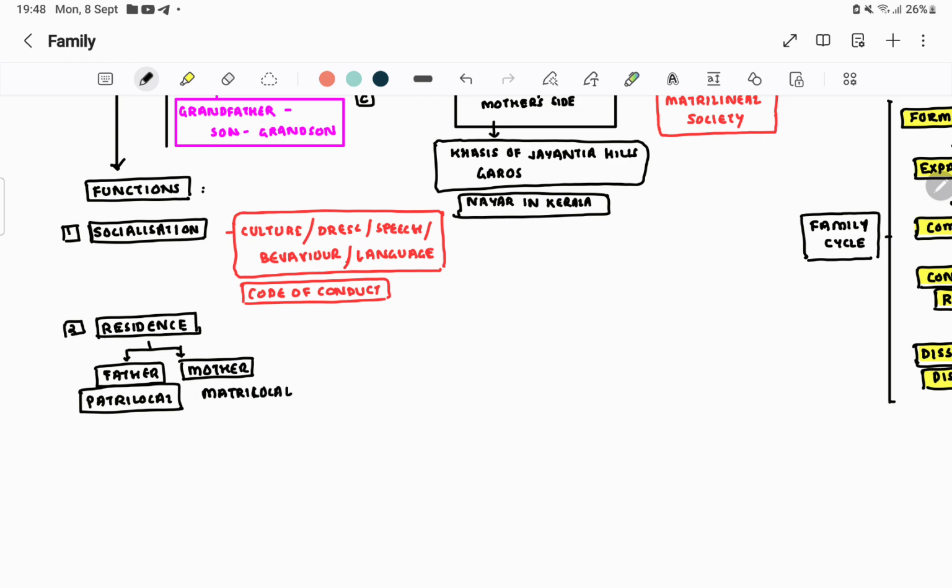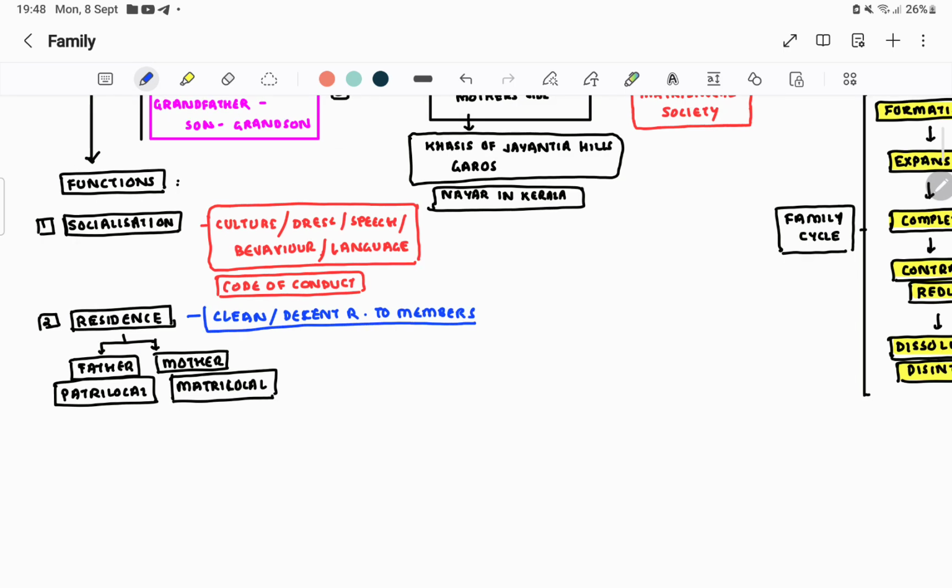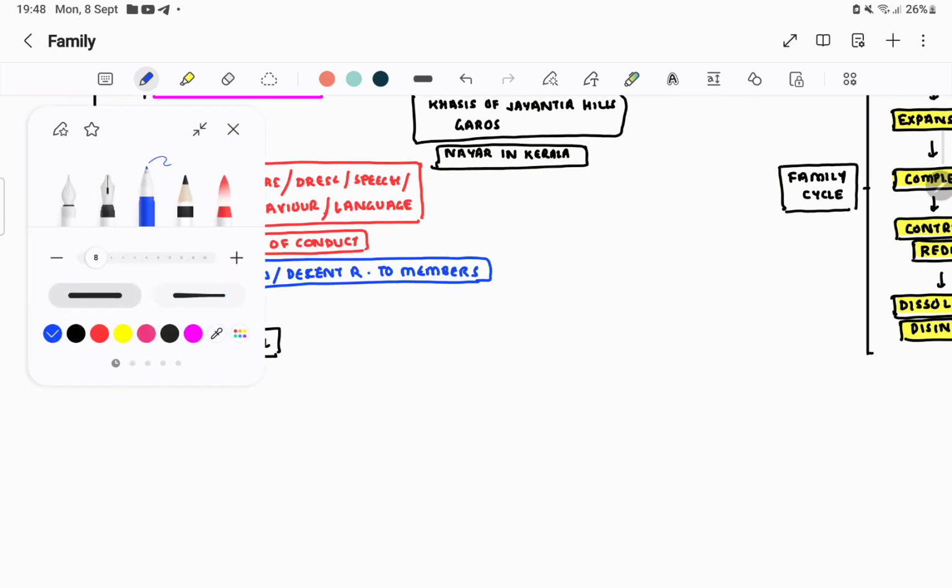So what I mean is that, from residence, the family has a role to provide a clean and decent residence to its family members. Clean and decent residence to members. This is the role of a family.